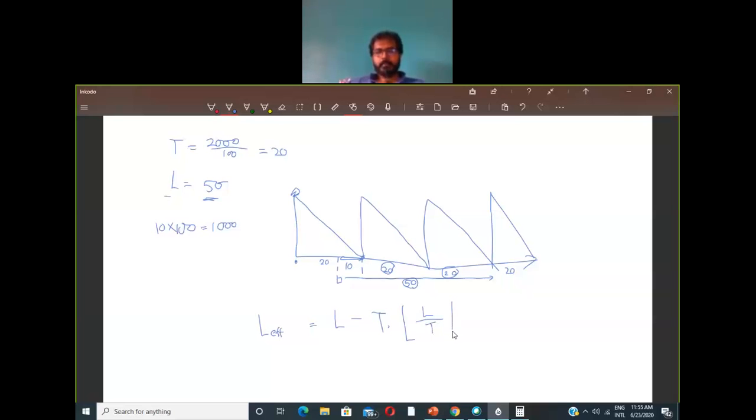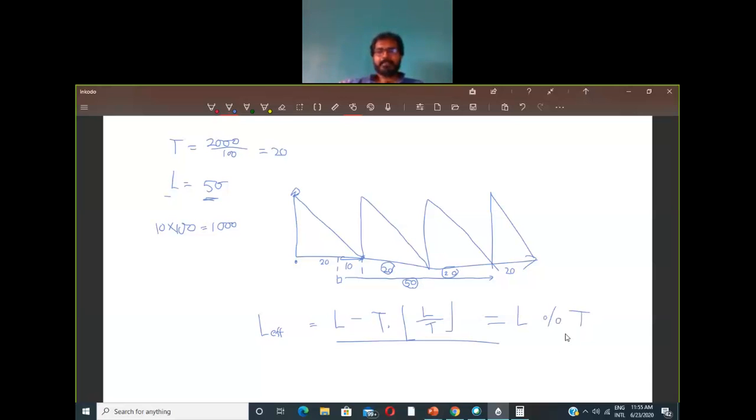This is how you can find out the lambda effective. Actually what this gives is nothing but L mod t. This is the simpler expression.